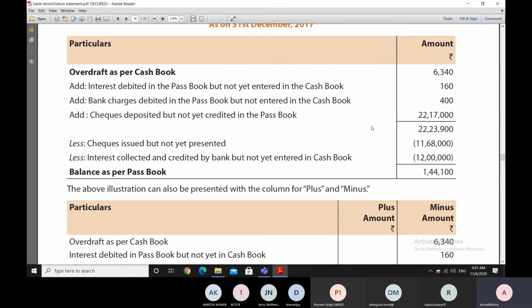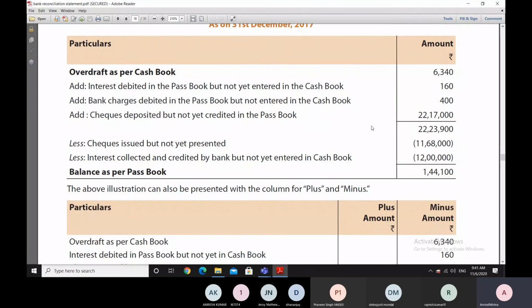We know we have issued some checks. That means since they are not presented in the bank, our cash book balance is lesser as compared to the passbook balance due to these checks of 11,68,000 rupees.